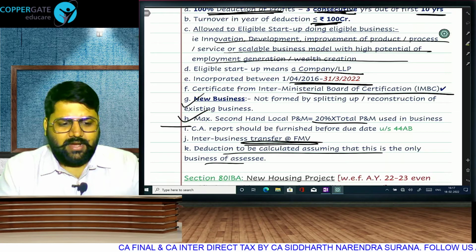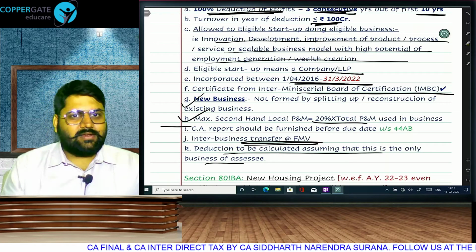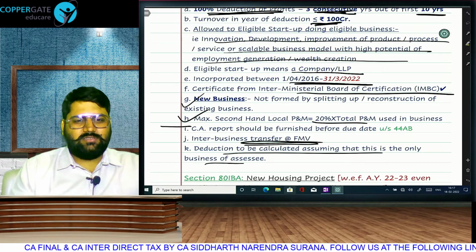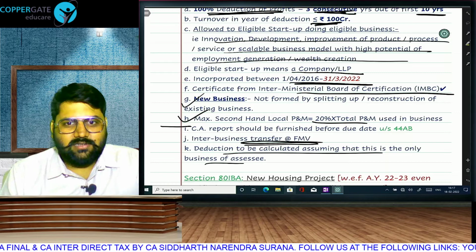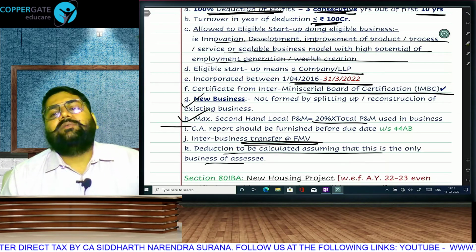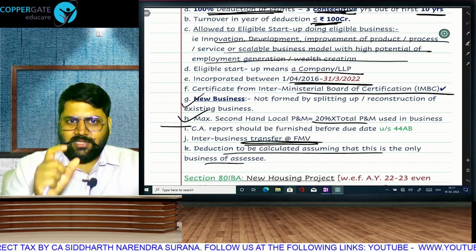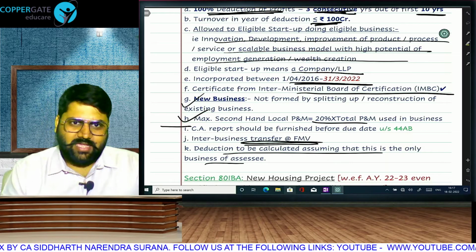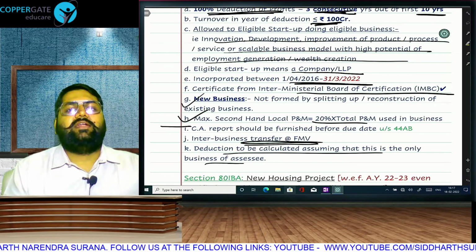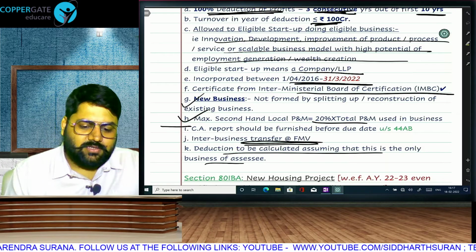By this we mean that before you start taking deduction, see here it's a startup, so year 1 to 3 may be a loss, year 4 you start taking deduction. So first adjust the losses of year 1 to 3 here, then the balance amount will be your deduction. We are not saying that the losses cannot be taken against other income, they can be taken, but the deduction amount that you get will be taken after adjusting the losses against this profit.